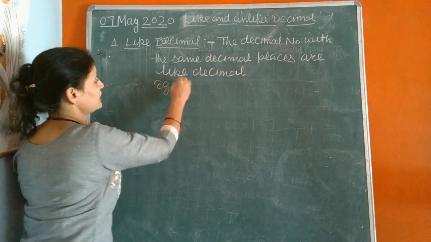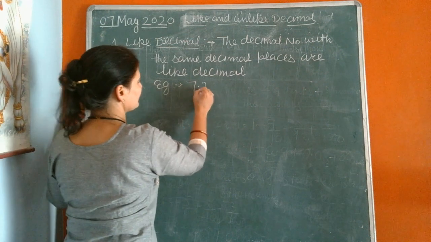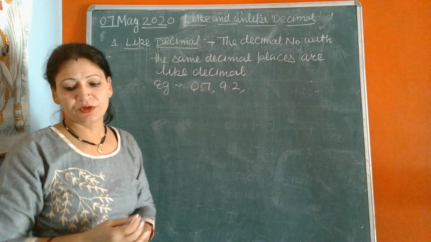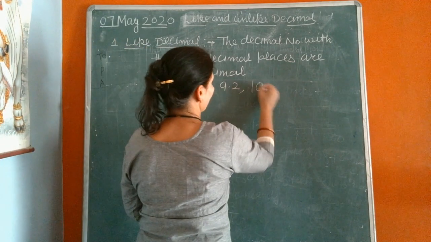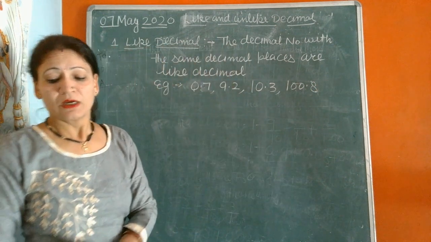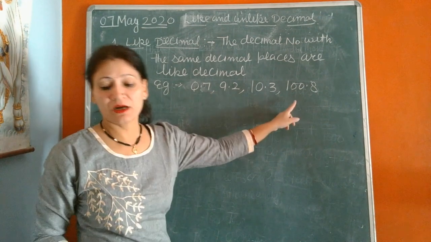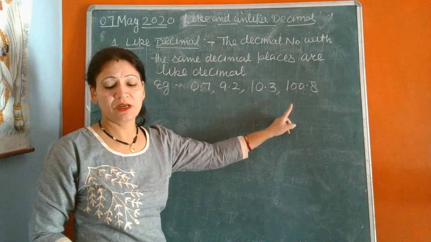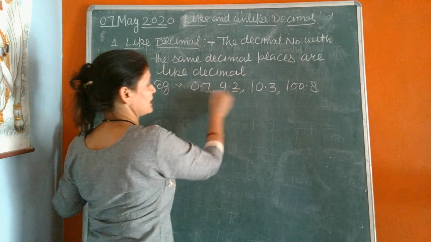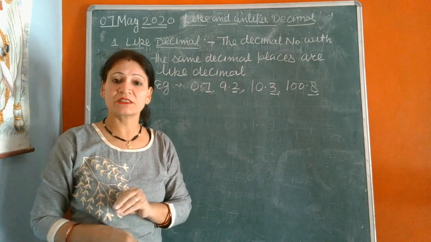Examples are 0.7, 9.2, 10.3, 100.8. Now first we will see all: 0.7, 9.2, 10.3 and 100.8 all have one decimal place, because after the point it is tenths. These have only one decimal place.